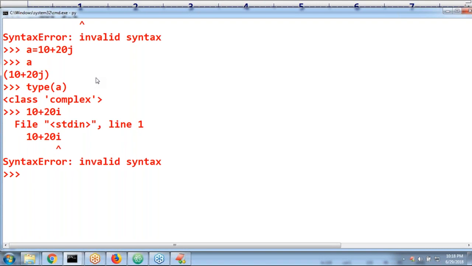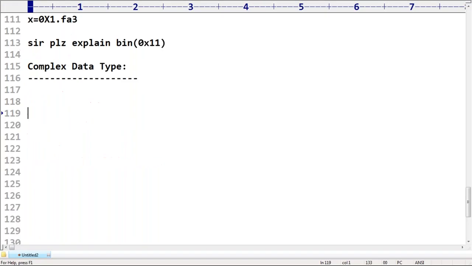So compulsorily the symbol you require is j only. This type of thing is by default considered complex numbers, complex data types. In reality, most of the time we are not going to use these complex types unless you are developing mathematics-based applications. So it's not required to give much concentration, right?